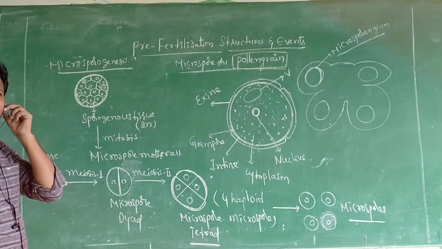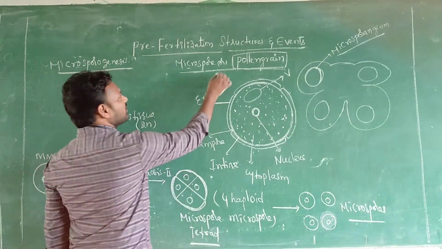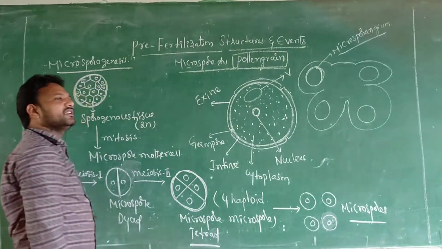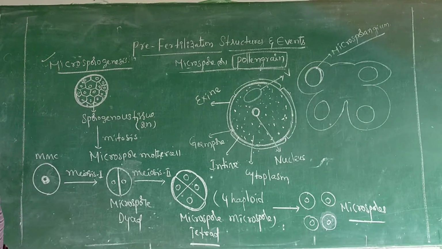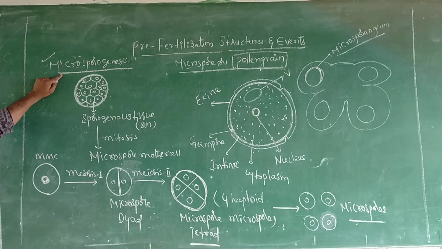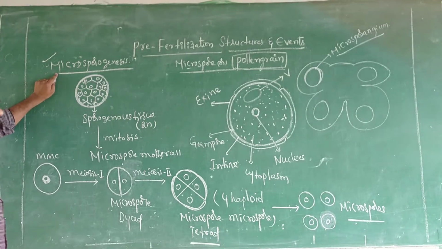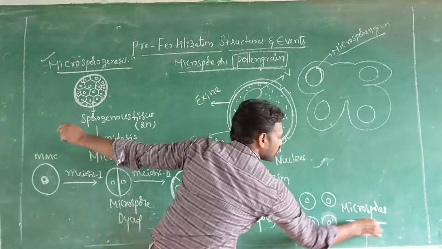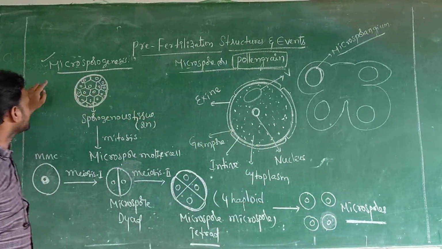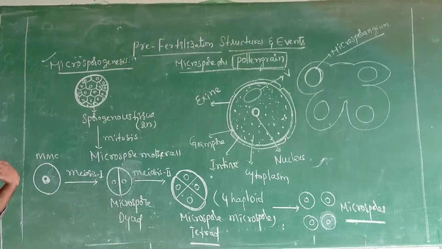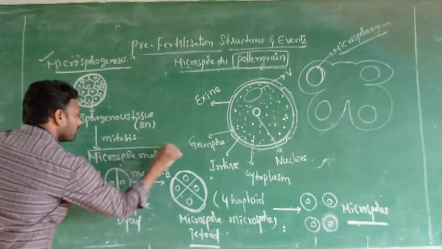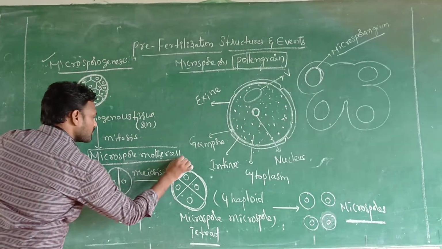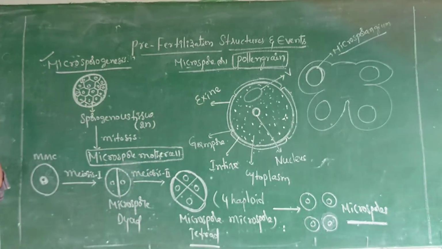Before discussing the microspore or pollen grain, we need knowledge about microsporogenesis. Microsporogenesis means formation of microspores. From which one, sir? From the microspore mother cell.